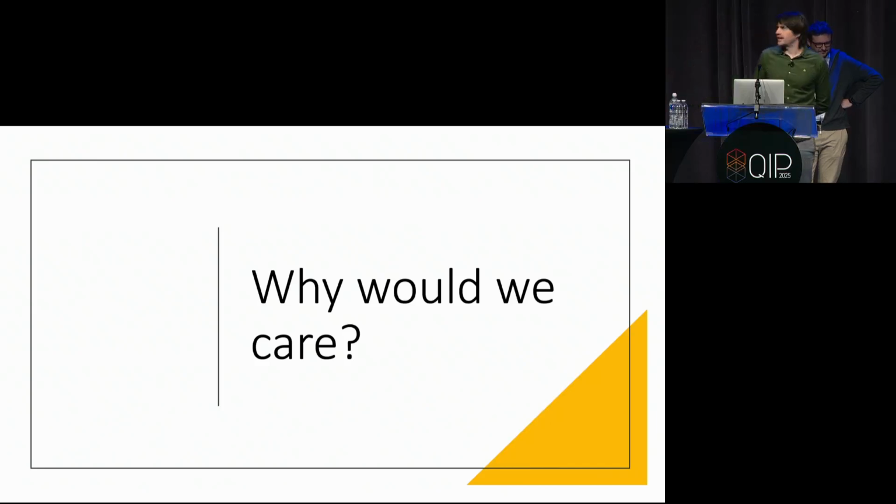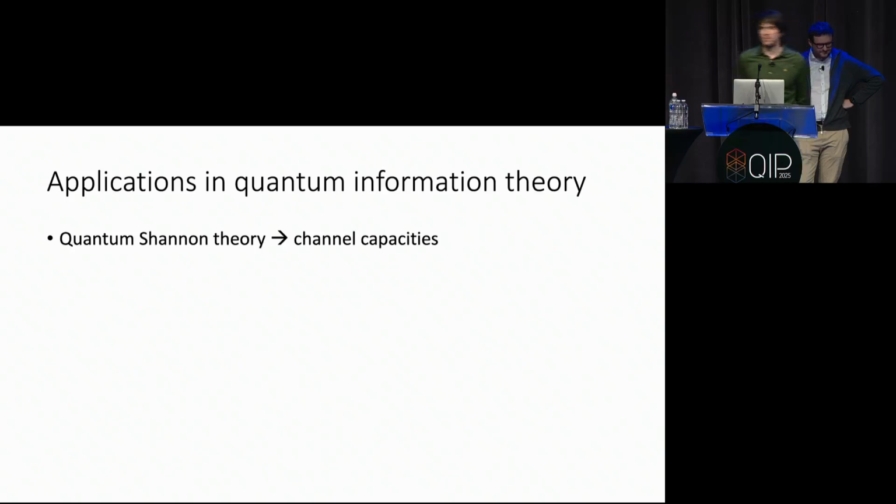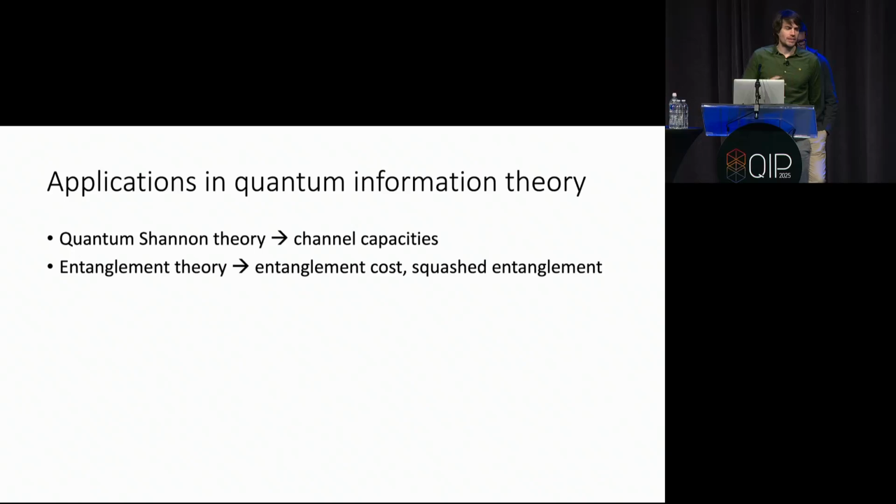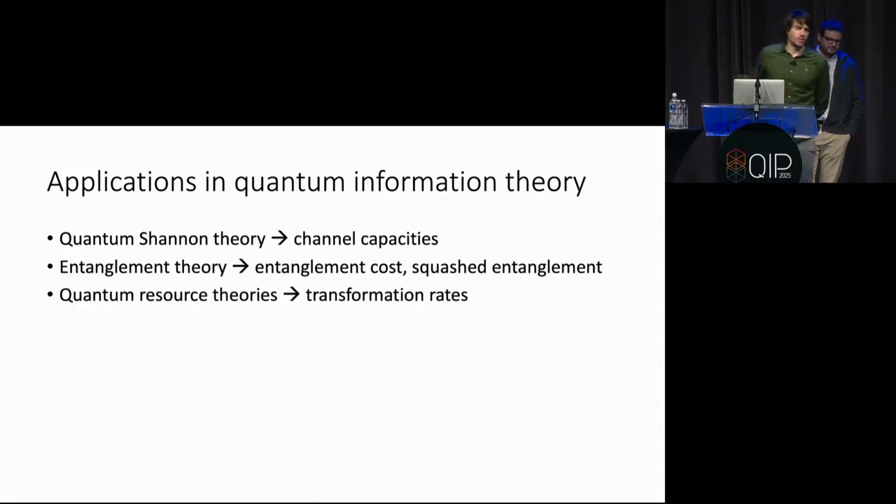I mean, in some sense, I just have to convince you that entropy appears in many applications of interest. Of course, we can do Shannon theory or quantum Shannon theory. Then channel capacities are quantified by mutual information or conditional entropy quantities. This is all based on entropy. And then similarly, we can look at entanglement theory. We heard a lot about that already today. Again, entanglement measures are often based on entropic quantities. Even more generally, we can look at quantum resource theories. And if you look at transformation rates, for example, they're usually quantified via entropies.